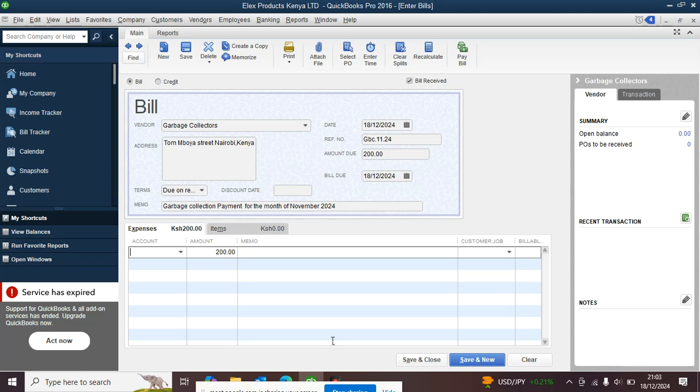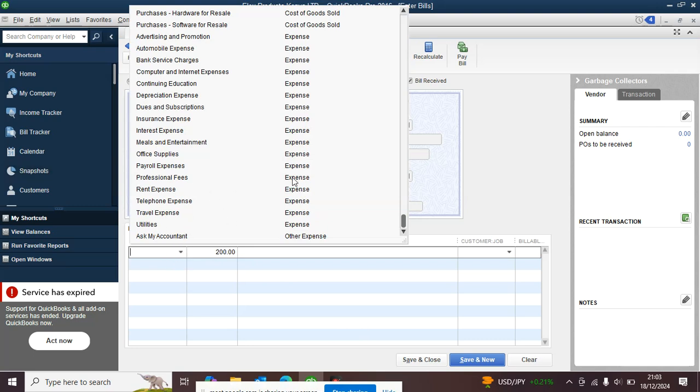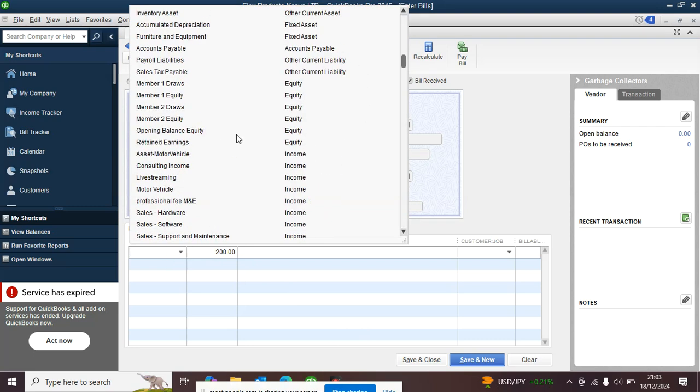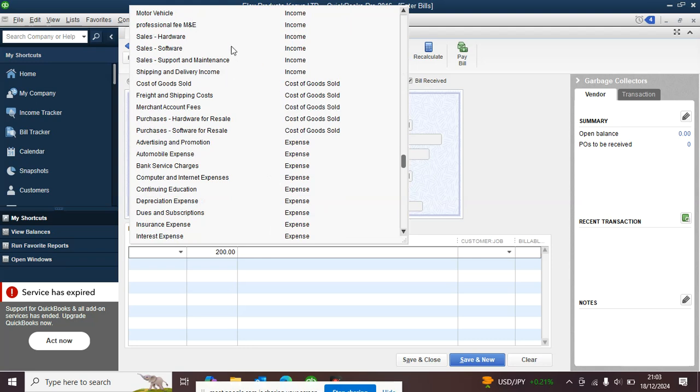So we go on. We said that any transaction that you make in the business must have an account. So we look at the chart of accounts, whether we have any expense account that is close to the transaction. For example, advertising and promotion is not close to what we are doing. Automobile expense, the same, it's not close.